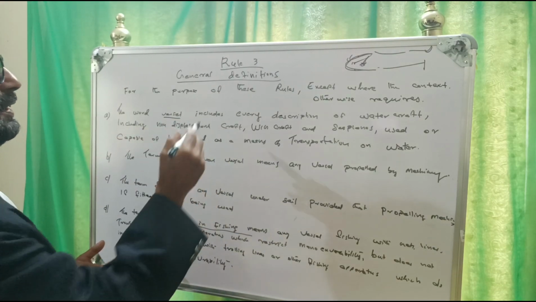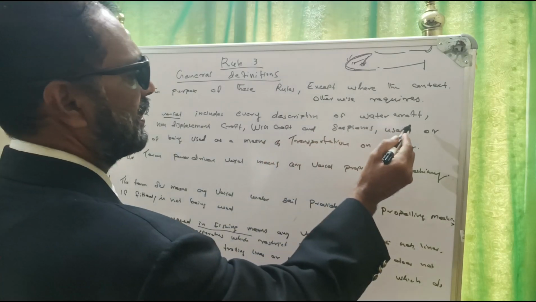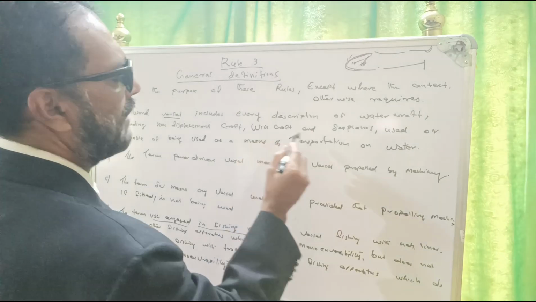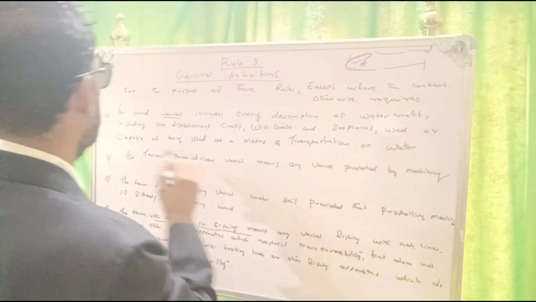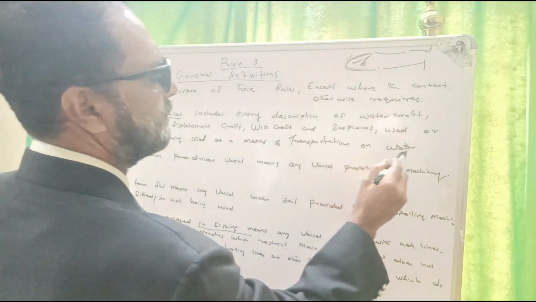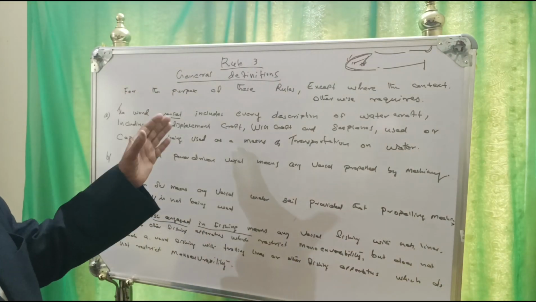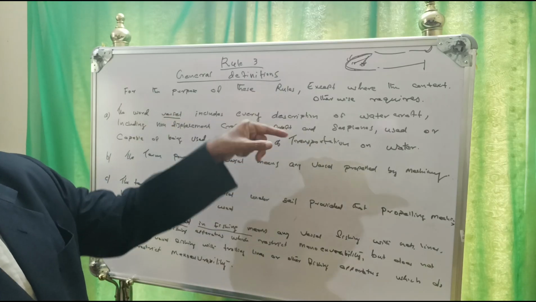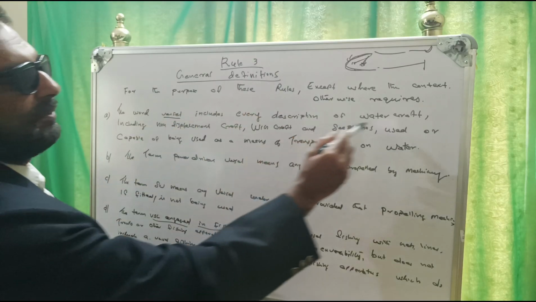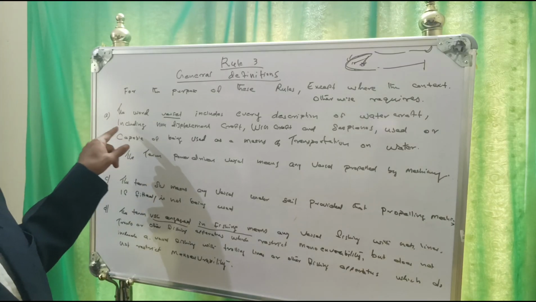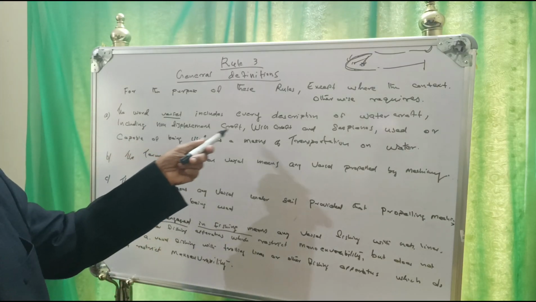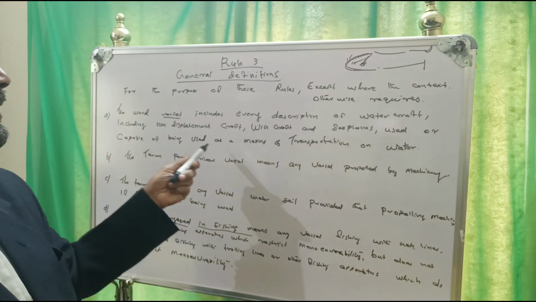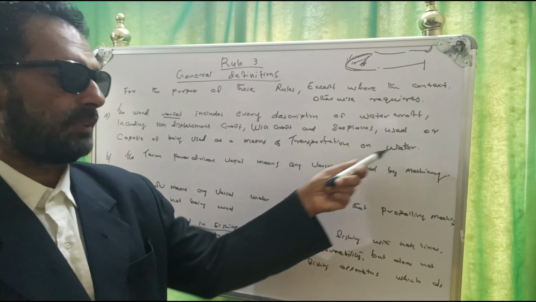Vessel includes every description of watercraft, including non-displacement craft, wing in ground craft, and seaplanes used or capable of being used as a means of transportation on water.